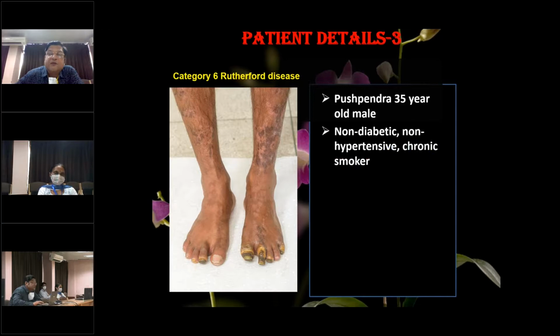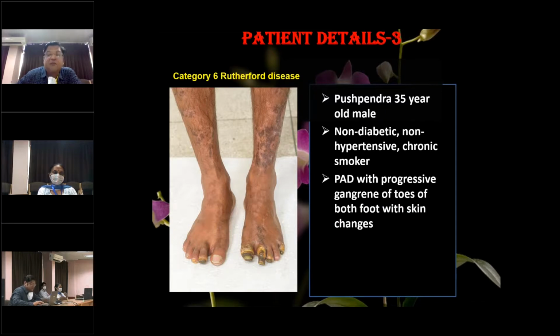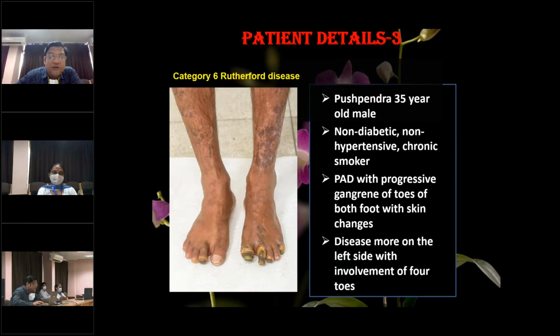So he's Pushpendra, 35-year-old male. He's non-diabetic, non-hypertensive, and a chronic smoker. So that is one of the important predisposing factors. So he had a progressive gangrene of the toes of both foot and the skin changes. And the disease was more on the left side with involvement of all the four toes. And since the disease was progressive, he had a lot of rest pain. So he had come for treatment.